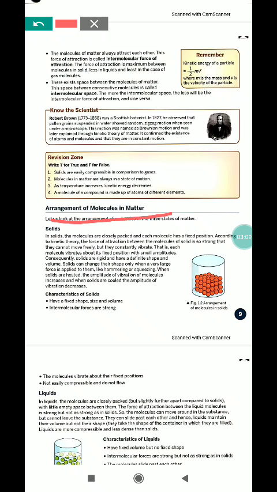Whereas in liquids, they are closely packed but slightly farther apart, and they can take the shape of any object where they are put. Whereas in gases, they are very loosely packed so that they can flow here and there. That is why they are very easily compressible and flow freely.